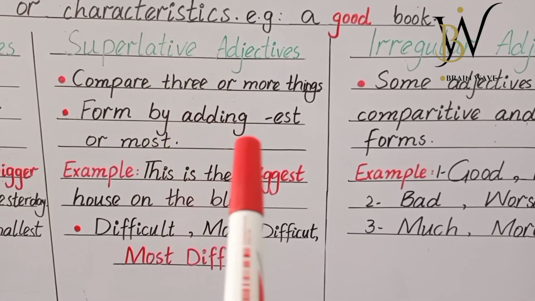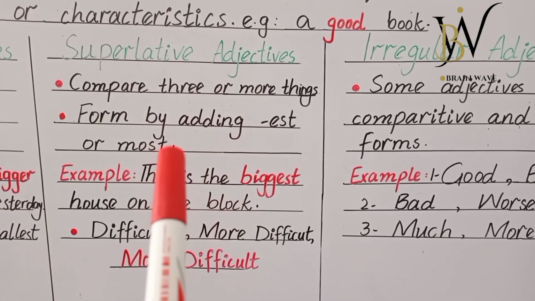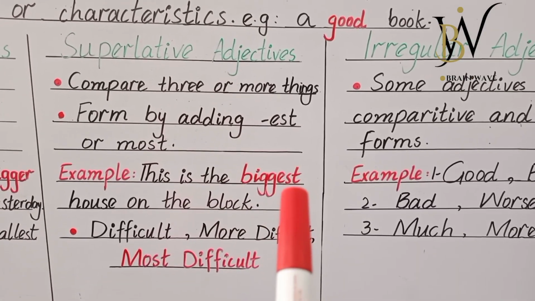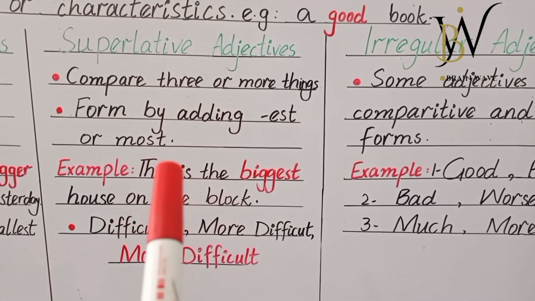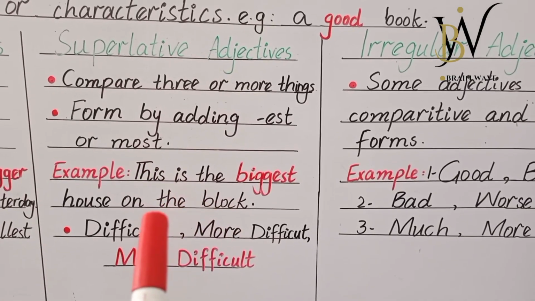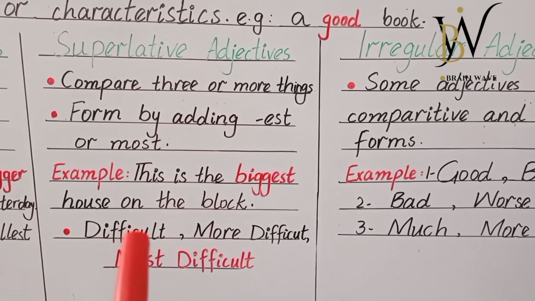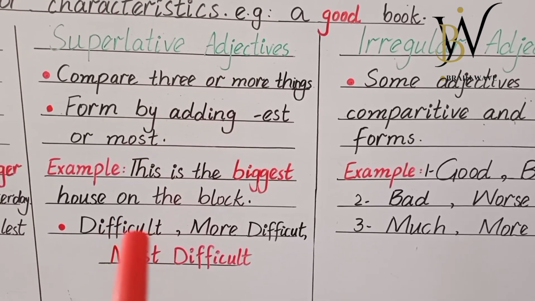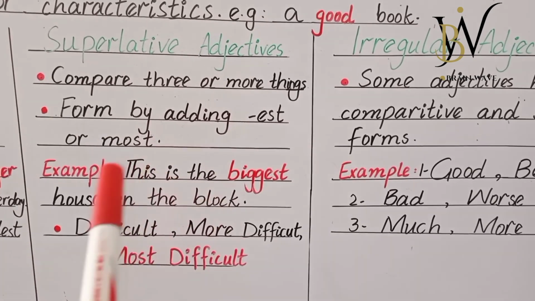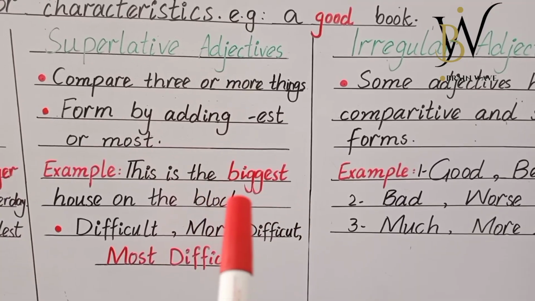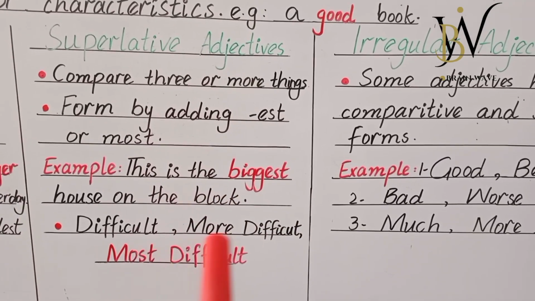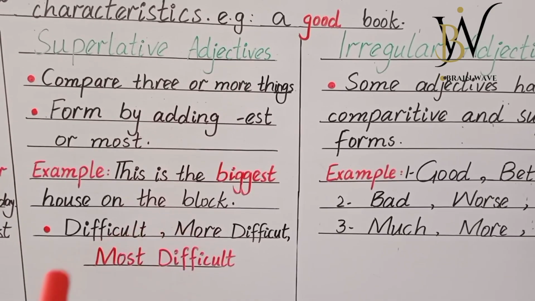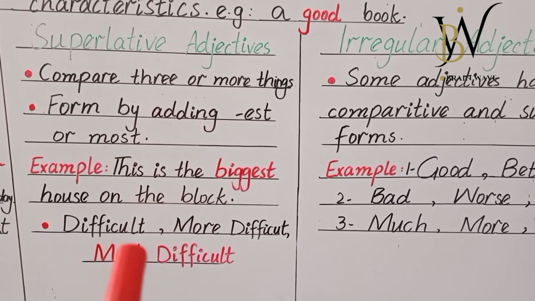And as I discussed earlier, these adjectives are formed by adding est to the end of the adjective or most to the start of the adjective. So when we are saying that this house is bigger than all of the other houses in the block, then we use the word biggest. Next we have difficult, more difficult and most difficult. Here most difficult is the superlative adjective.